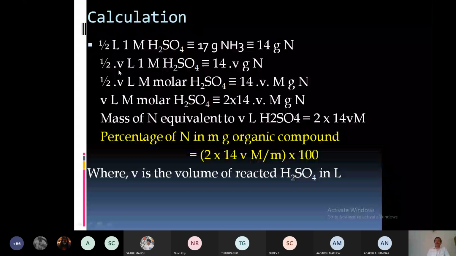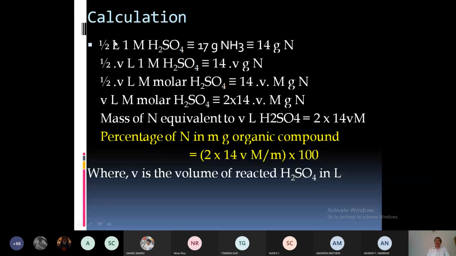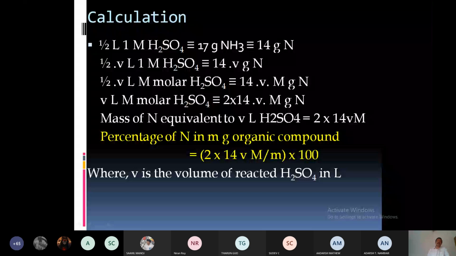So 1 into V. If it is 2 liter, into 2. If it is 0.5 liter, into 0.5. If it is 0.2 liter, into 0.2. Thus we will get the mass of nitrogen in that particular volume. Now molarity. Molarity may not be 1 in all the cases. Molarity can be 0.5, 0.1, 0.01. The values may differ. So now we are changing that particular quantity.